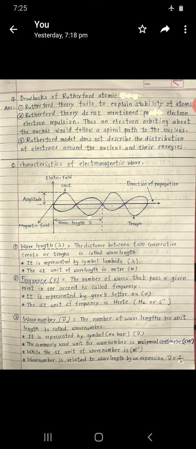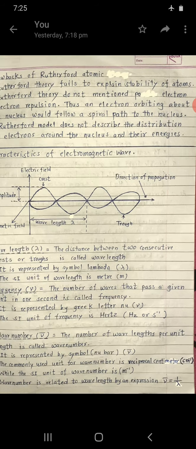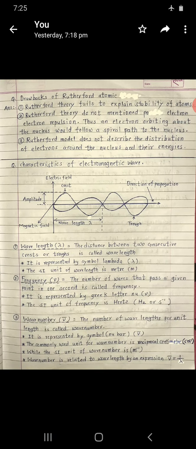The commonly used unit for wave number is reciprocal centimeter, that is per centimeter, while the SI unit of wave number is per meter.